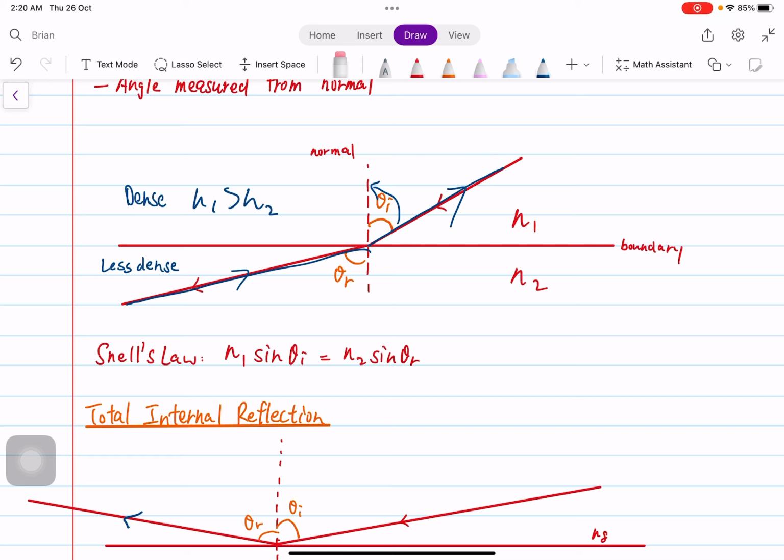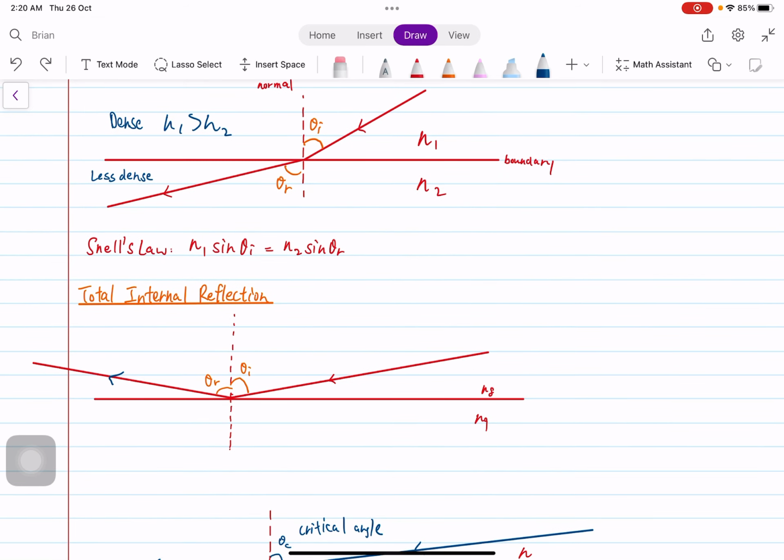If we're reversing, then theta I would be this angle, and theta R would be this angle. I'm not going to confuse you with the notations, because we can see from here that theta I is less than theta R. So this angle is less than this angle. And that is what Snell's law tells us.